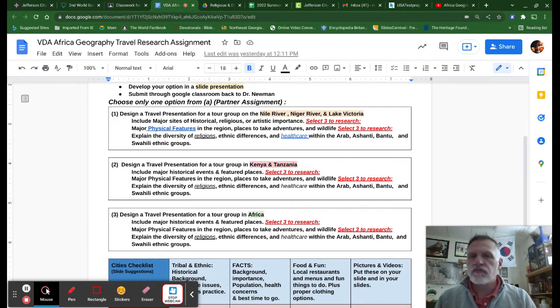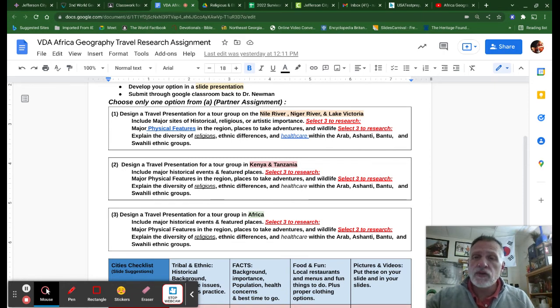Secondly, what are the major physical features in the region? So you're going to be looking at that region, the Nile River, where it runs, where it goes through, how long is the Nile River, where are its tributaries, what does it form when it reaches its apex, different things like that. Does it flow north to south, south to north, east to west? For instance, you got that. Okay. If you're doing physical features, you get to Lake Victoria. I better hear about Victoria Falls. Okay, so that needs to be in there.